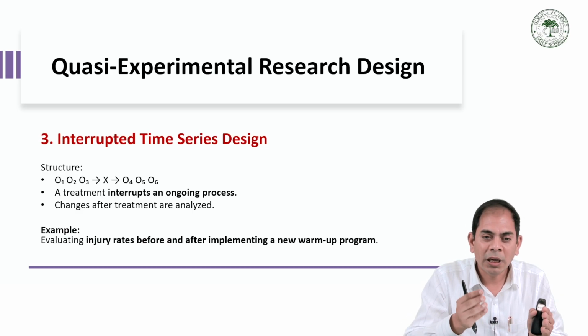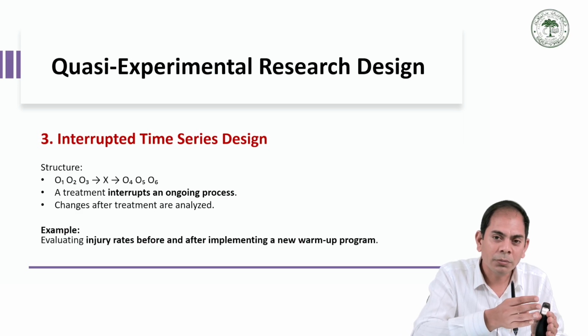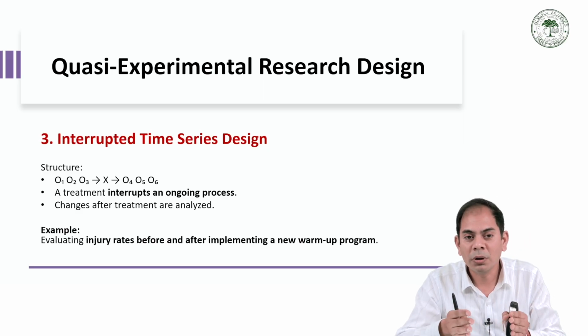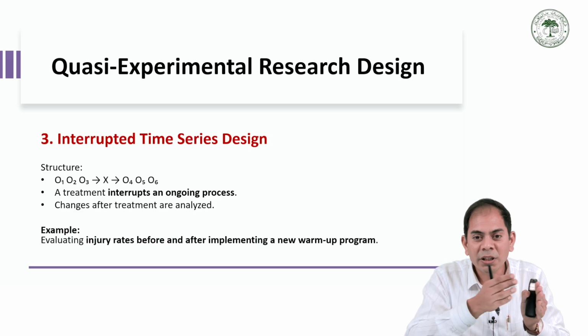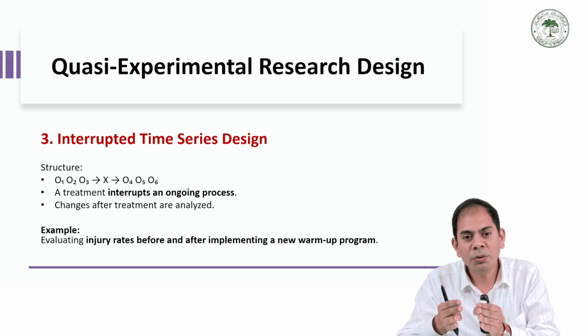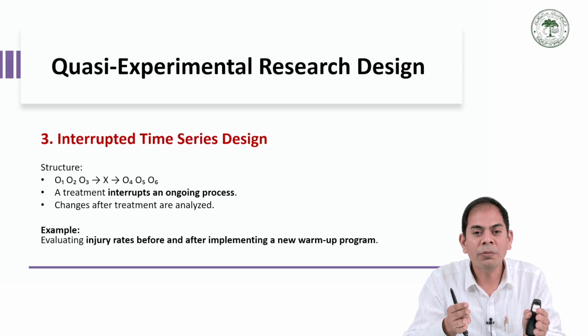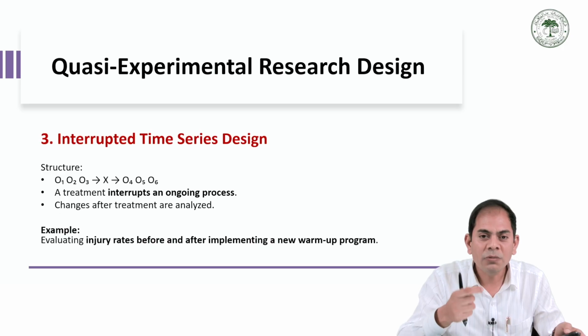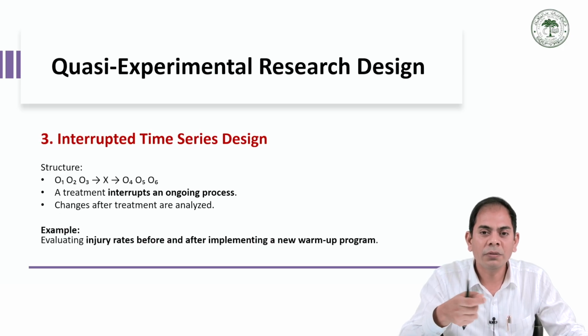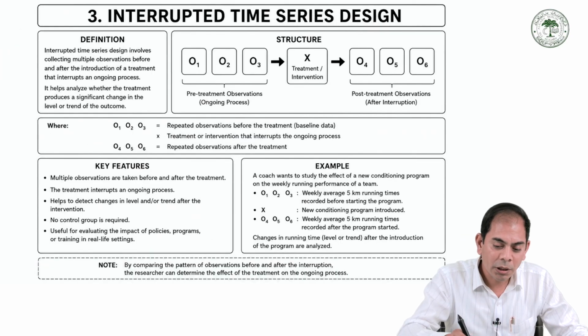As they introduce the new training program, the fitness may change or not. After that, the fitness score continues to be measured weekly to see whether the program improved the performance or not. Through this we can find out the effect of the program. So this is the interrupted time series research design flowchart.